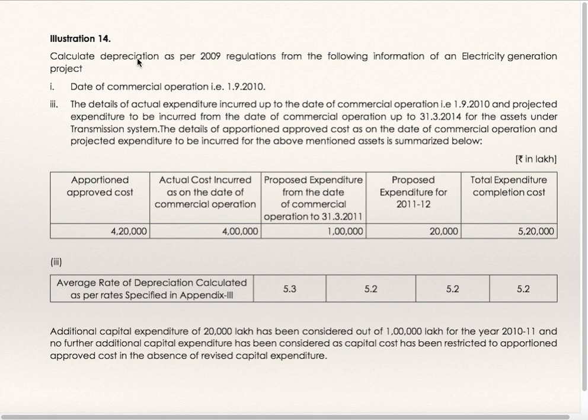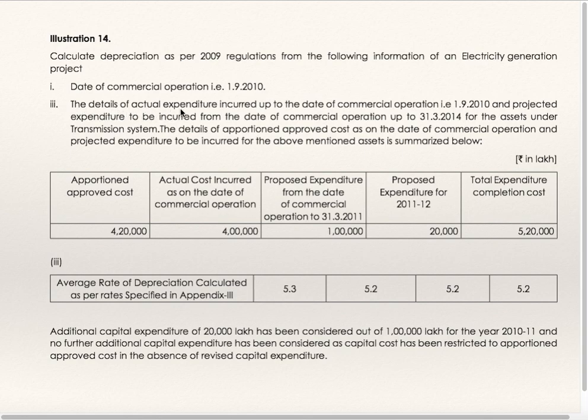Illustration 14. Calculate depreciation as per 2009 regulation from the following information of an electricity generation project. Date of commercial operation 1st September 2010.